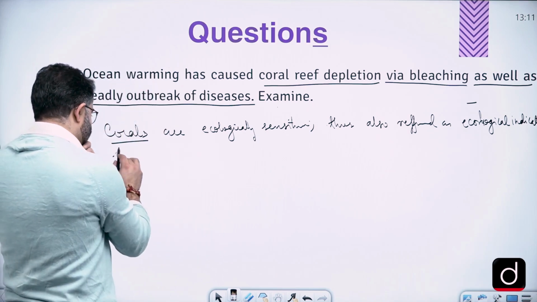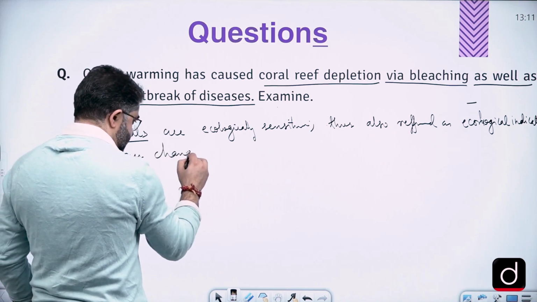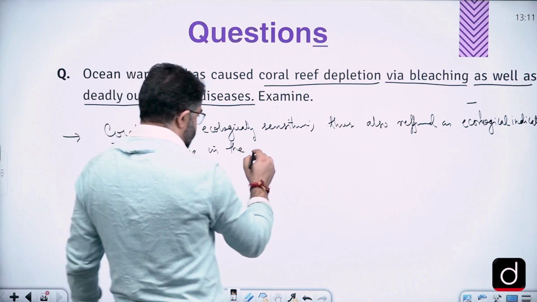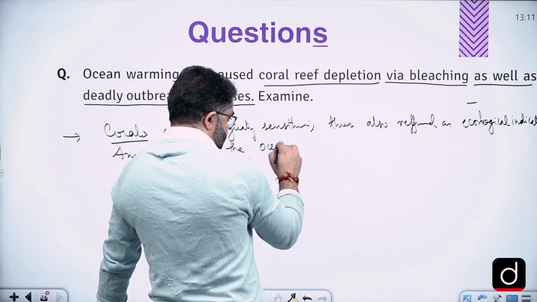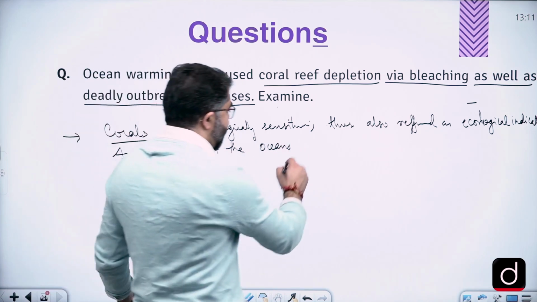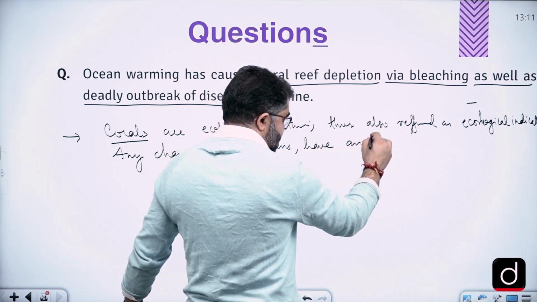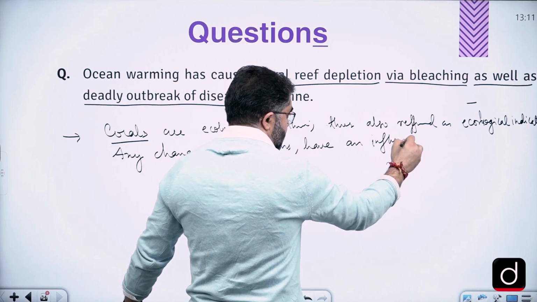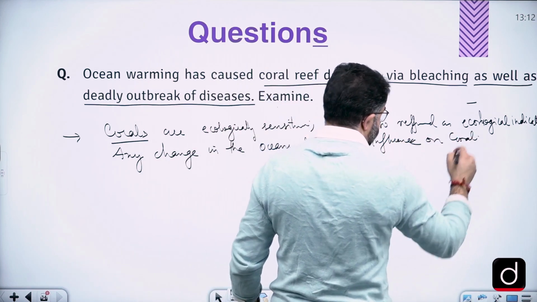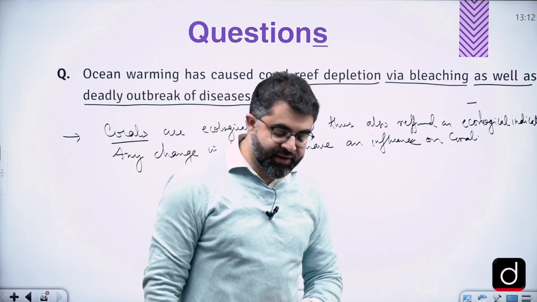In next line we are going to write that any change in the climatic in the oceans, any change in oceans have an influence on corals. It can be detrimental influence, it can be positive influence.